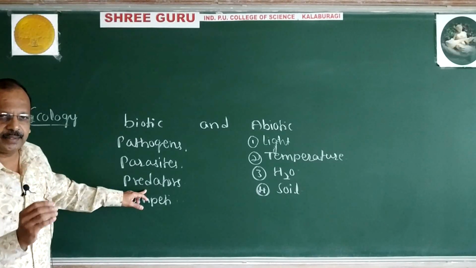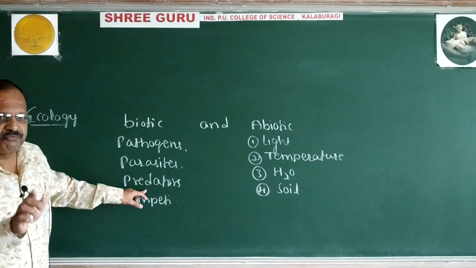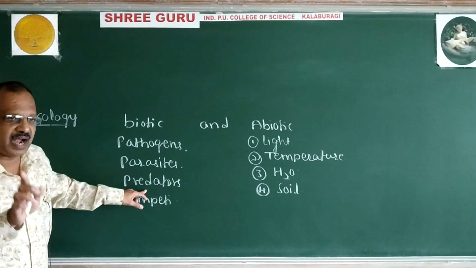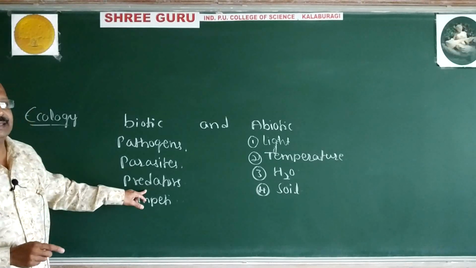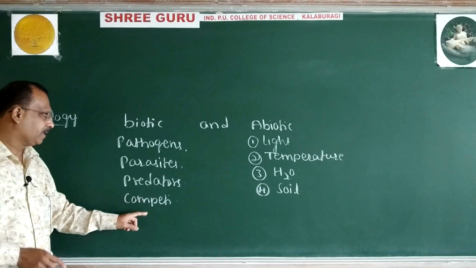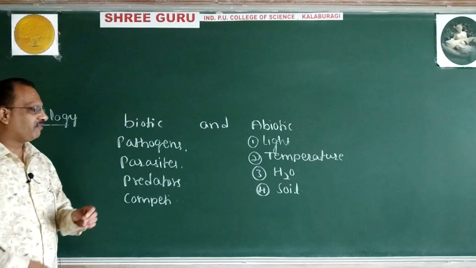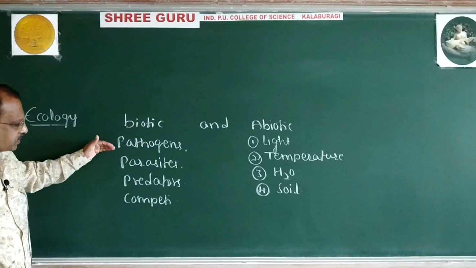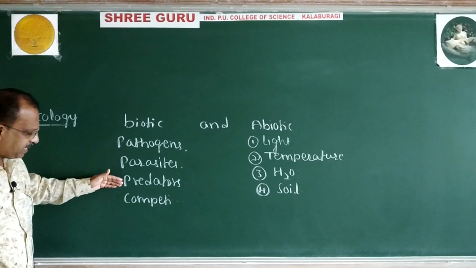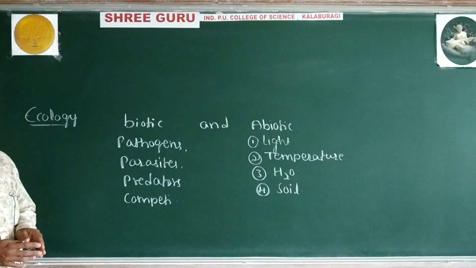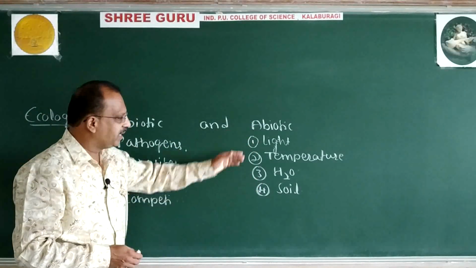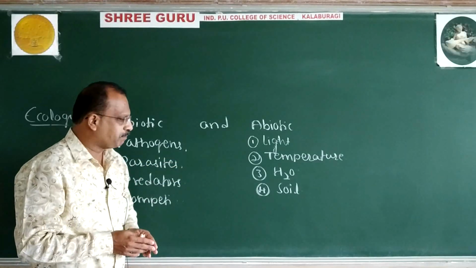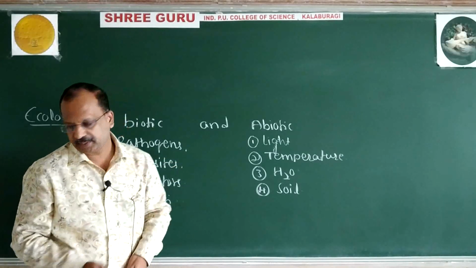Predators will attack, kill and feed on the prey, and then there are competitors. So biotic are the living ones, including pathogens, parasites, predators and competitors. Abiotic are the non-living, including light, temperature, water and soil.